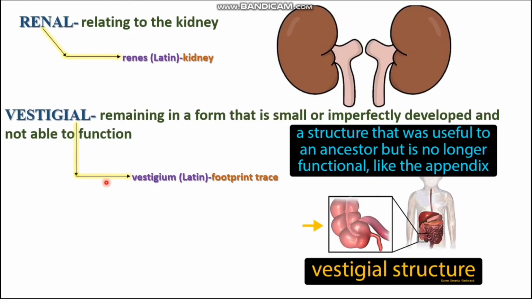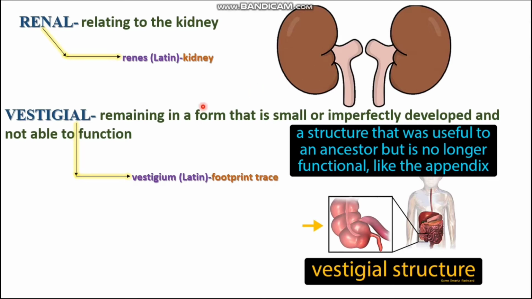Next we have the word renal. Renal is something relating to the kidney, and this word renal is derived from the Latin word rens, which means kidney. The best example for the biological term renal is the renal pelvis. The renal pelvis is nothing but the wide part present inside the kidney where the urine is stored before being transported to the excretory organ.